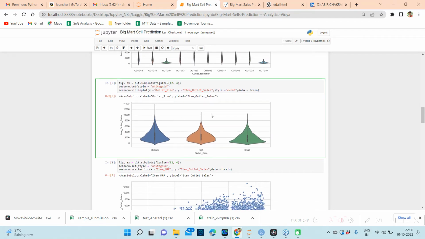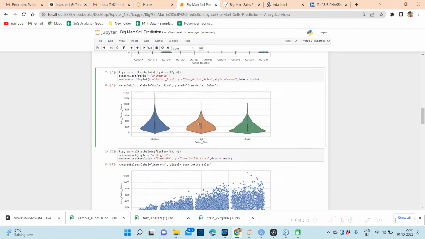Okay, and then we can see that the outlet size is medium, high, and small, but we cannot convert it to 0, 1, and 2 because this is not monotonically increasing in performance. After small, the second best is high and the best is medium. If medium was in the middle, probably we could convert it into 0, 1, and 2, but currently we cannot do that.